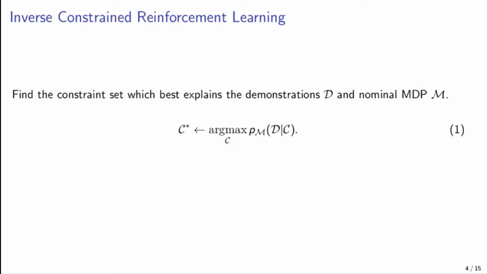Formally, our goal is to recover a constraint set C which can best explain some demonstrations D from a constraint-aware agent when the learned constraint set is combined with the given normal MDP M. Note that we do not require these demonstrations to be optimal. The only important thing for these demonstrations is that they should never violate the constraints.